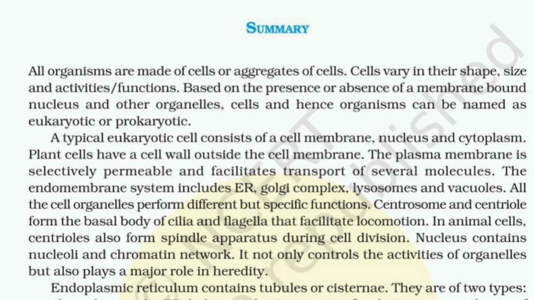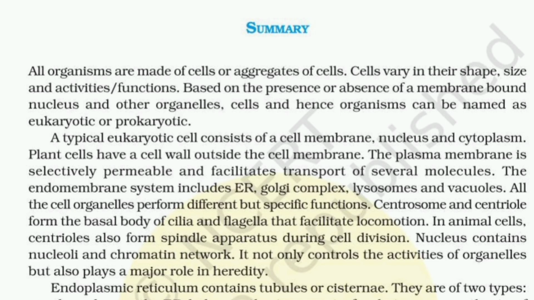Summary. All organisms are made up of cells or aggregates of cells. Cells vary in their shape, size and activities or functions. Based on the presence or absence of a membrane-bound nucleus and other organelles, cells and hence organisms can be named as eukaryotic and prokaryotic. A typical eukaryotic cell consists of a cell membrane, nucleus and cytoplasm. Plants have a cell wall outside the cell membrane.